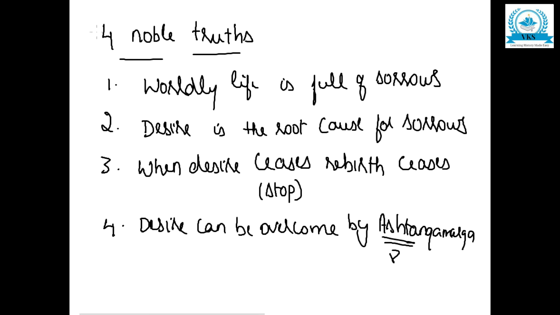So these were the four noble truths preached by Buddha. Worldly life is full of sorrows. Desire is the root cause of sorrows. When desire ceases, rebirth stops. Desire can be overcome by following Ashtanga Marga, which are the eight basic principles. So what is the Ashtanga Marga preached by Buddha? First we wrote about four basic principles of Buddhism, then we studied four noble truths, and then we are going to see the Ashtanga Marga.